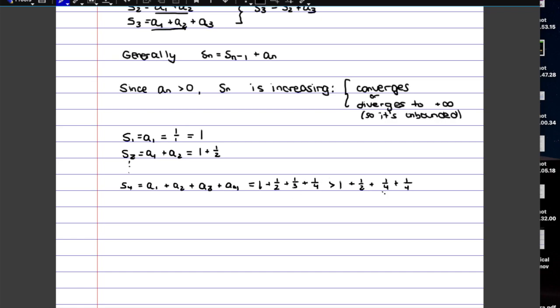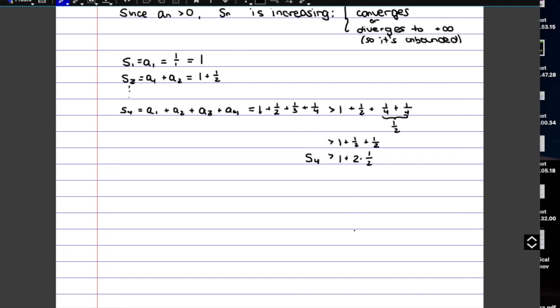And if you put this together, this would be 1/2. So we have 1 plus a half plus a half. And rather than writing that as just 2, we're going to write that as 1 plus 2 times a half. This is just to see the pattern with the next partial sums. So far we can say that S4 is bigger than all of this.